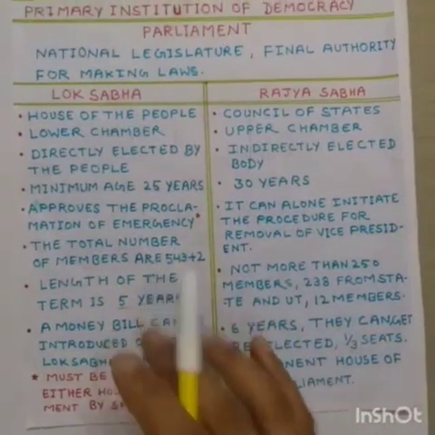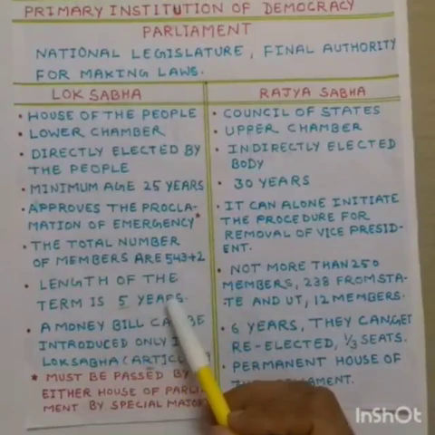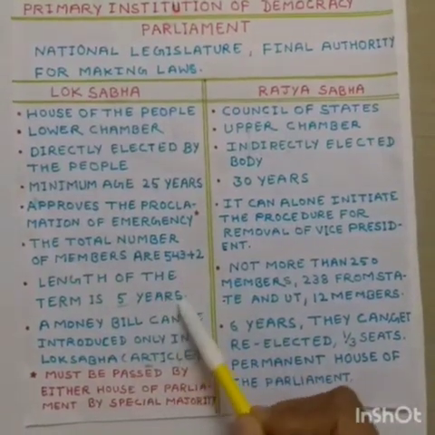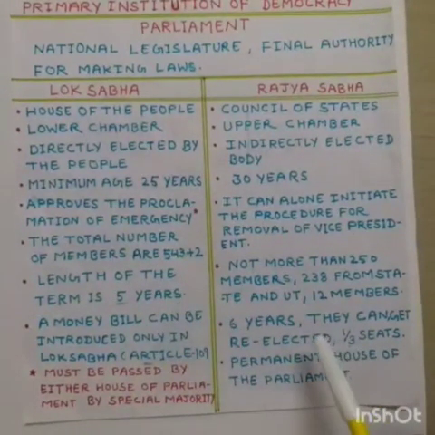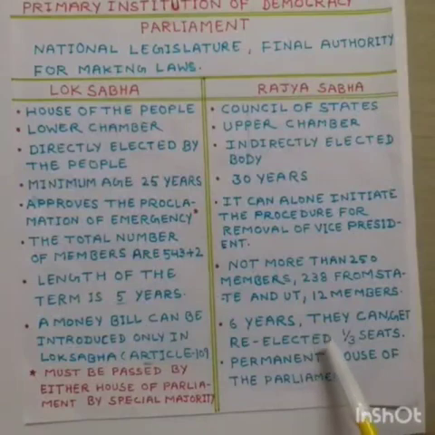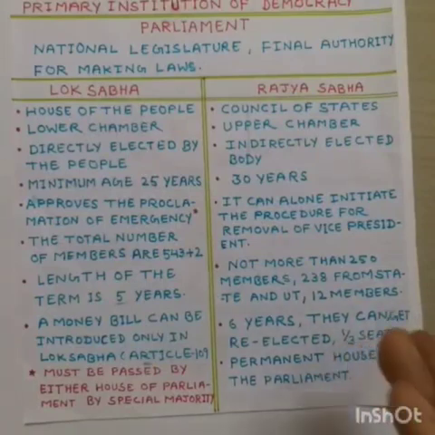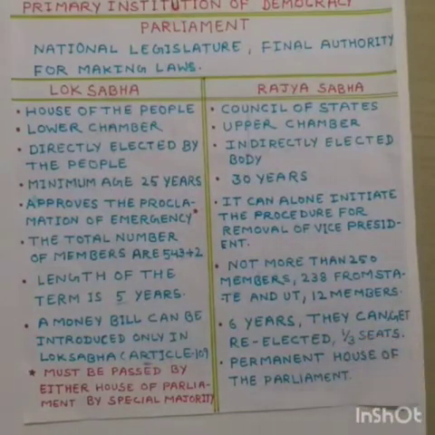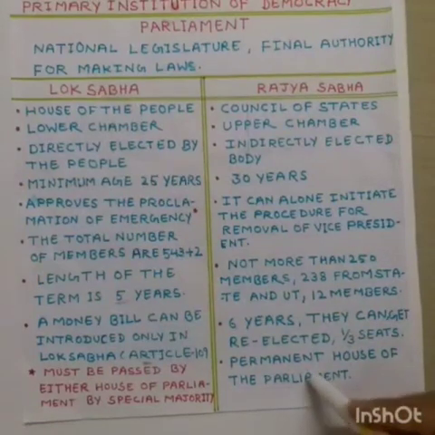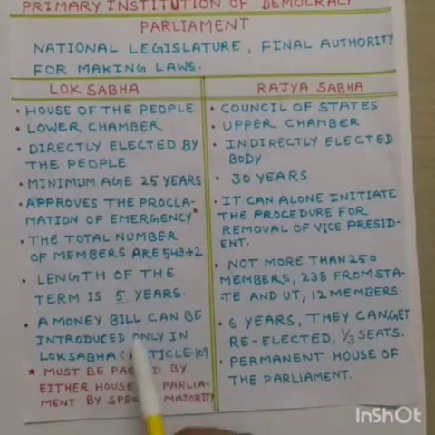Now, length of the term of Lok Sabha is 5 years and the length of the term for Rajya Sabha is 6 years. They can get re-elected. Every 2 years, one-third members of the Rajya Sabha complete their term and elections are held for those one-third seats only. That is why Rajya Sabha is never fully dissolved and we can say Rajya Sabha is the permanent house of the parliament. Okay. Money bill can be introduced only in Lok Sabha.